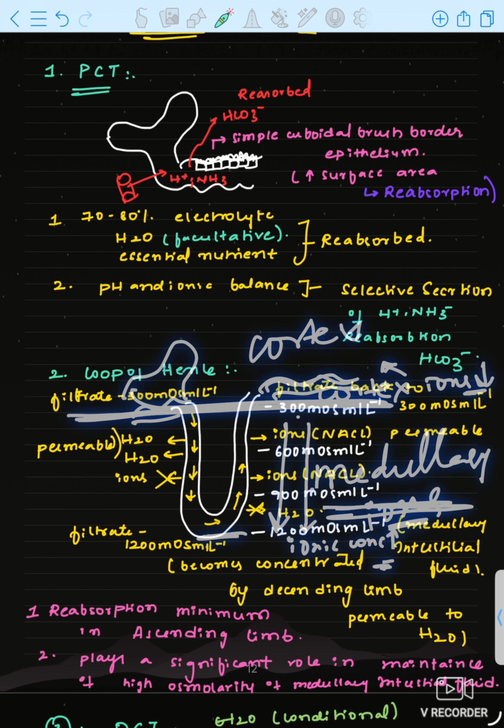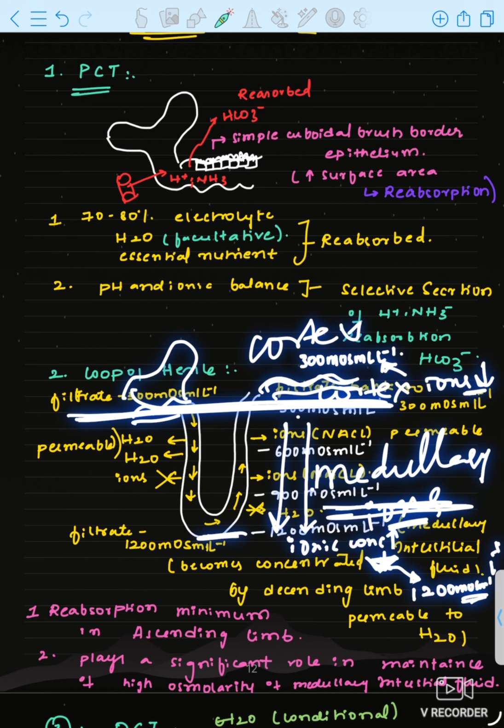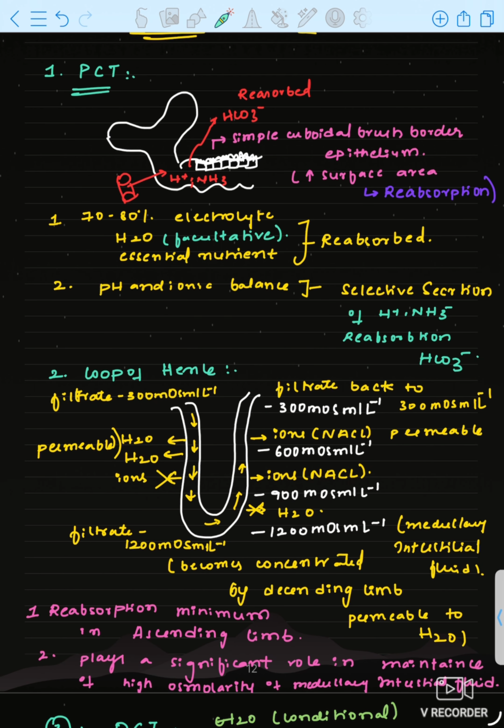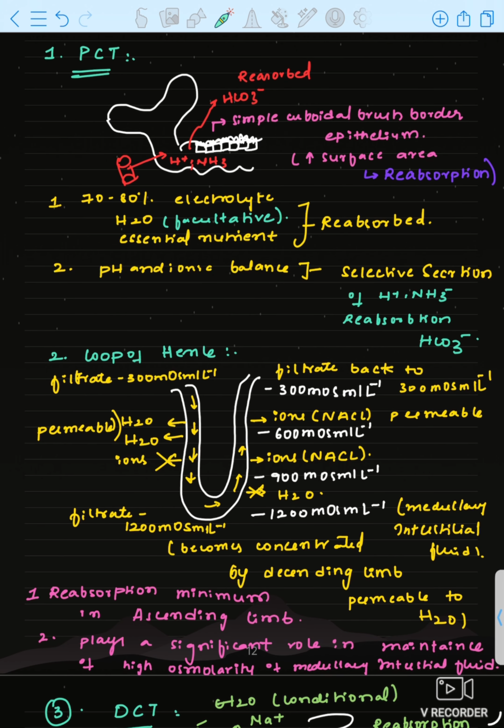What is the ionic concentration? That is 300 milliosmol per liter. Here the ionic concentration is very high. What is it? 1200 milliosmol per liter. You have to remember this. I have explained briefly.